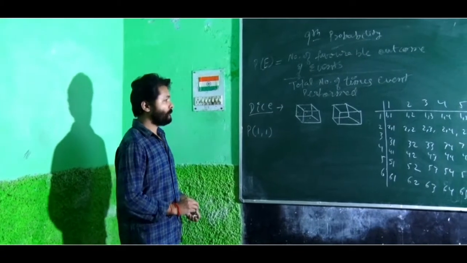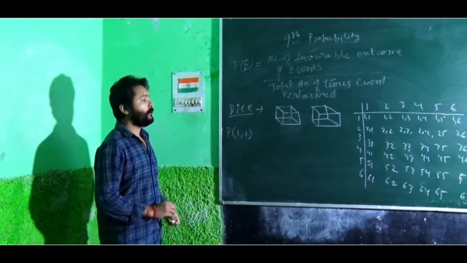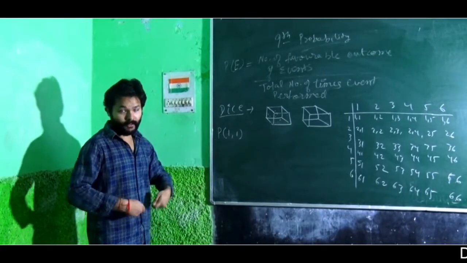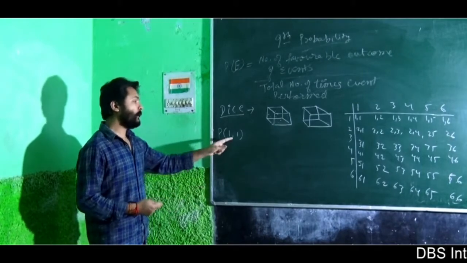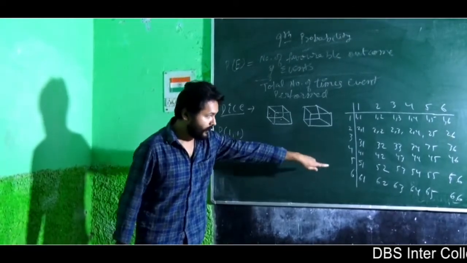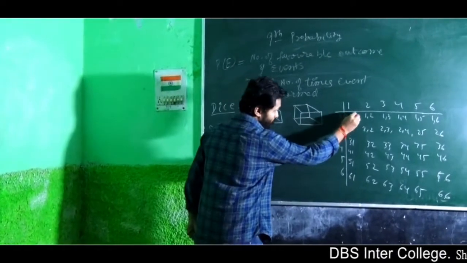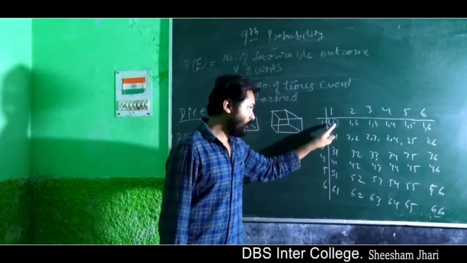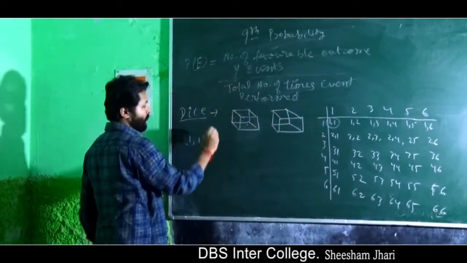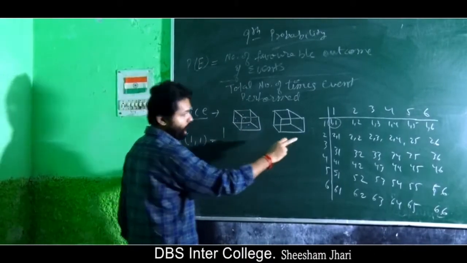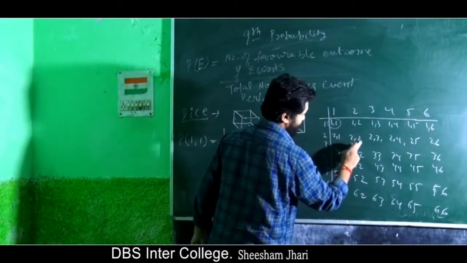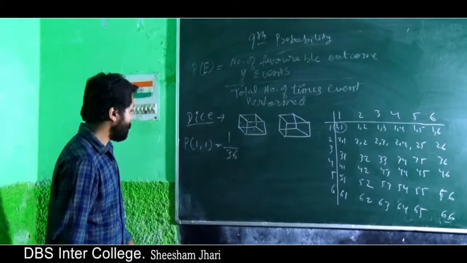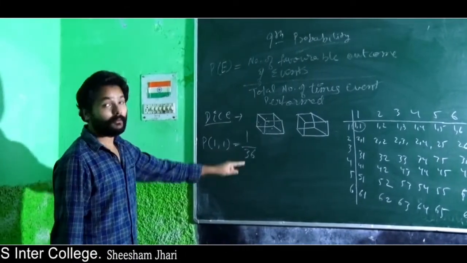Okay. So I was discussing a dice concept and I asked you what is the probability of getting 1 and 1 in both the dice. If I roll dice simultaneously, what is the probability of getting 1 and 1? You can see in our chart, which I have already made, the probability of getting 1 1 is only 1. None of the other cases give 1 1. So the favorable number of outcomes is 1 and the total number of outcomes, you add 1 2 3 4 5 6 7 8 9 10 11 12. Like this you add and you will get the total as 36. So the probability of getting 1 1 is 1 by 36.